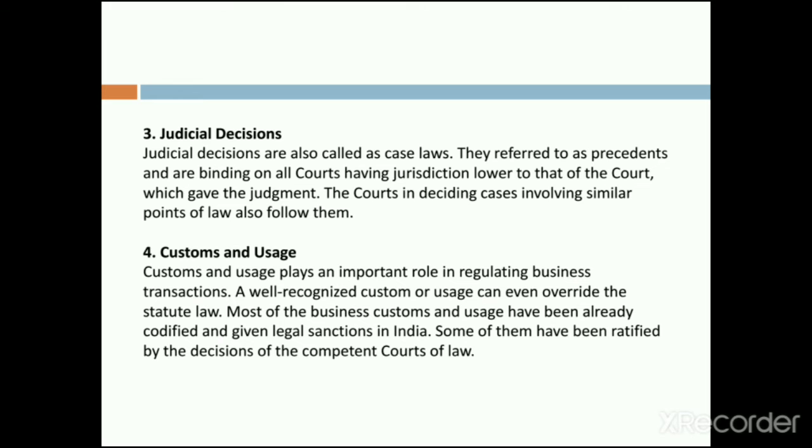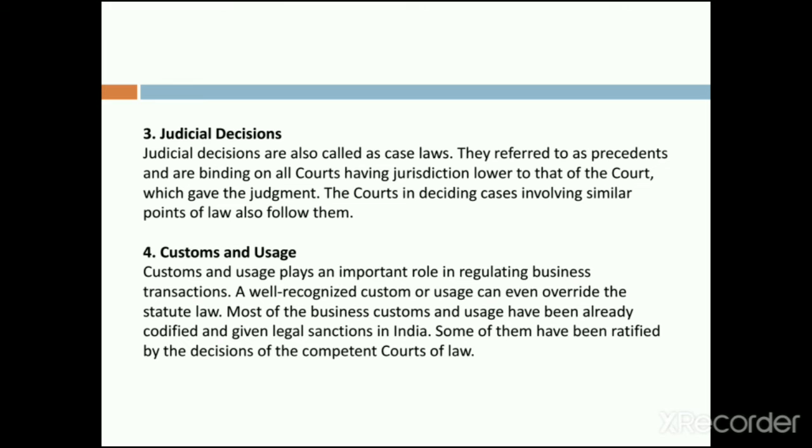So such type of law has also been incorporated in business law. Those are called judicial decisions. Then customs and usage. Some of the important sources are customs and usage, which also play a very important role in regulating business transactions. A well-recognized custom or usage can even override the statute law. Most of the business customs and usage have been already codified and given legal sanctions in India.